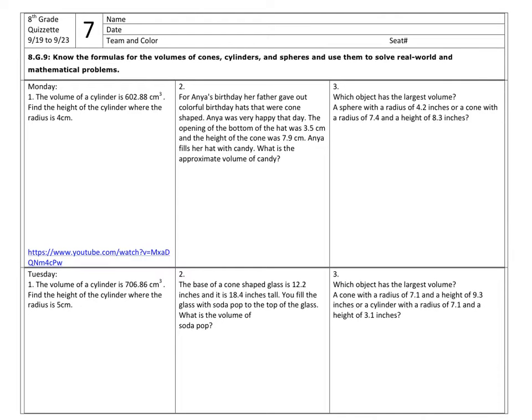The first thing you should do, as always, is go ahead and put your name, date, and team and color on top of your paper. And when you got a little extra time, put your seat numbers. So right now, again, put your name, date, and team color on the paper so you can get credit for the work you do.